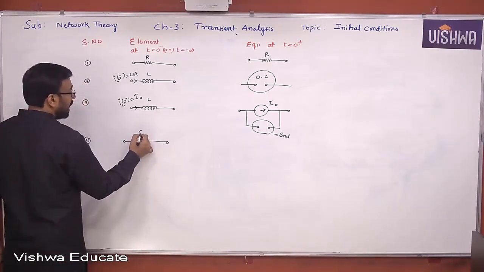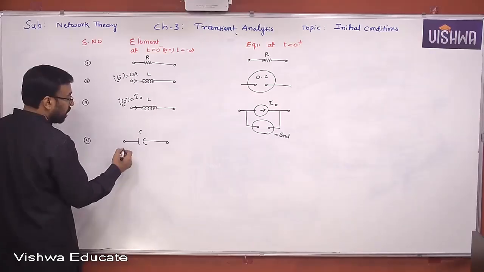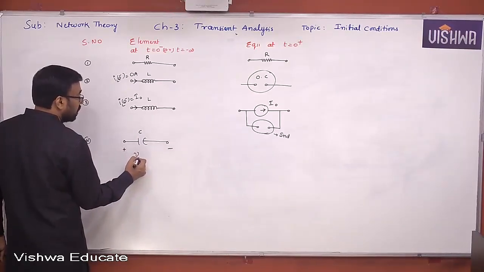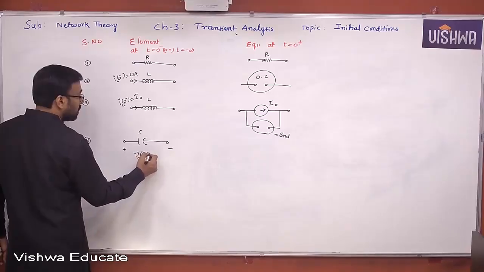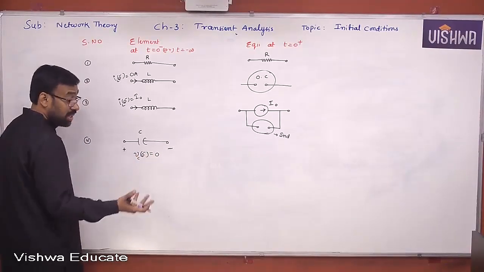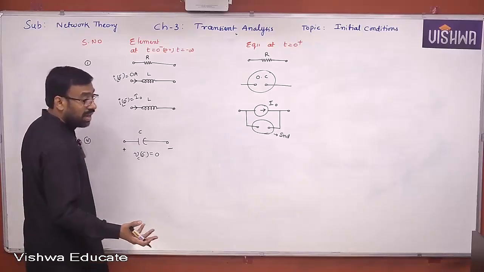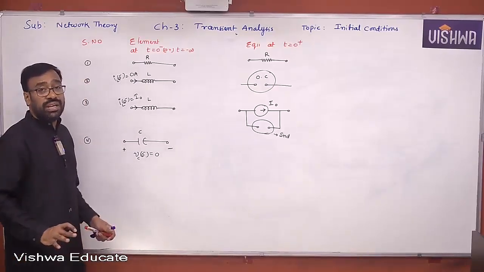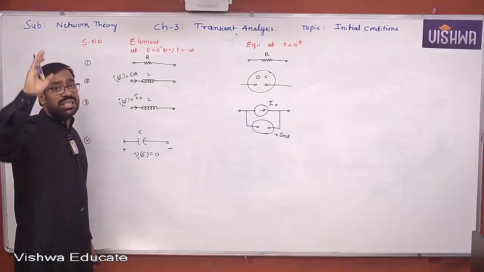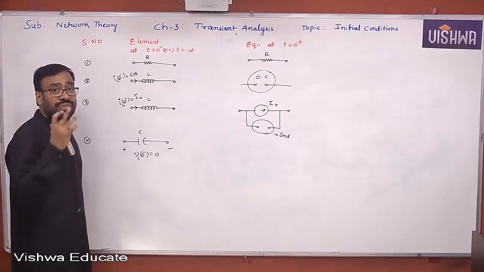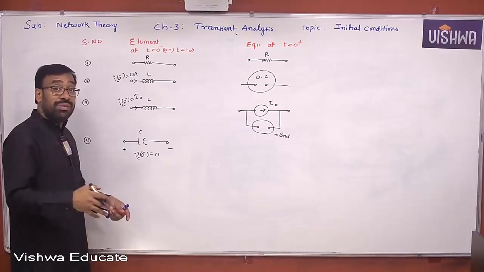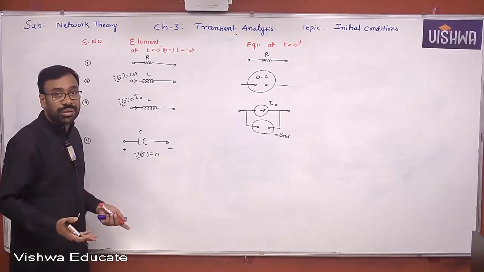Capacitor. Similarly, capacitor. If you know the voltage across the capacitor, Vc of 0 minus, is found to be 0, sometimes 0, or sometimes it might be a non-zero value. Definitely not infinity. Voltage becomes infinity only when there is a KCL violation. Yes or no, all of you? Then that circuit is called an invalid circuit. So we are not working on invalid circuits. We are working on valid circuits.